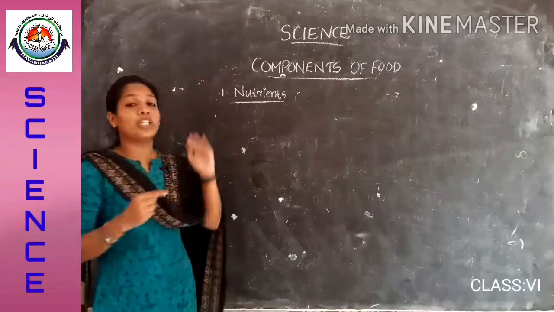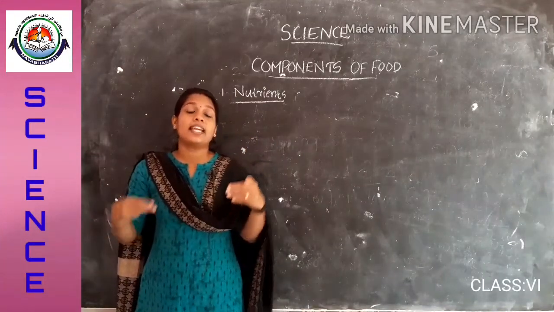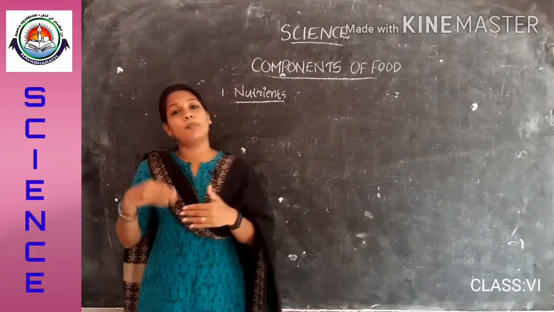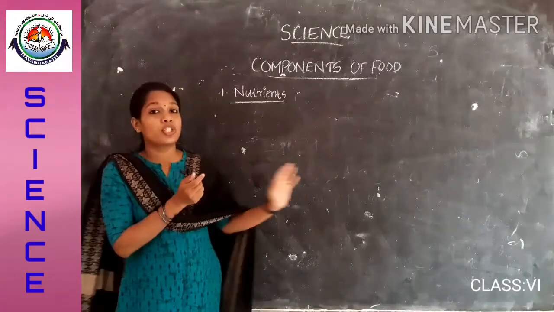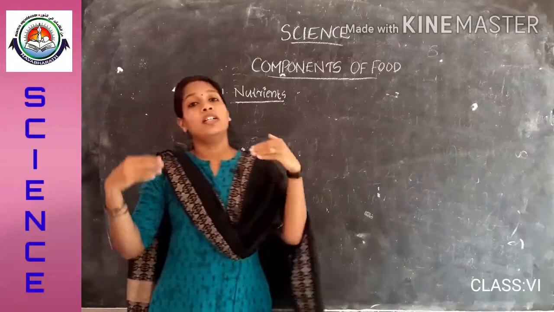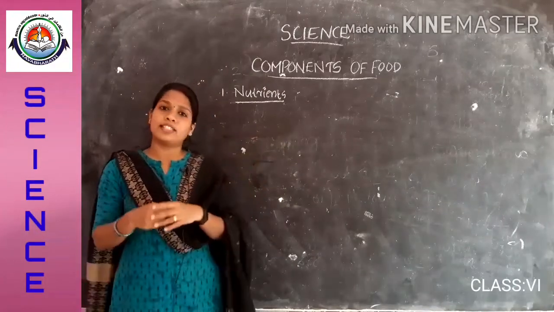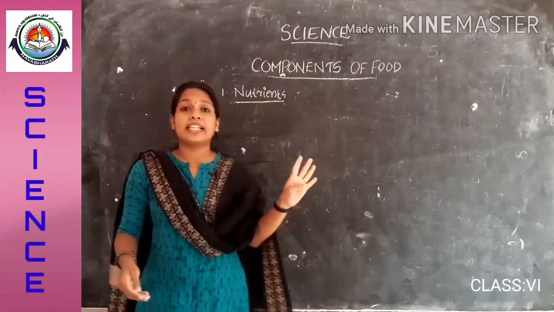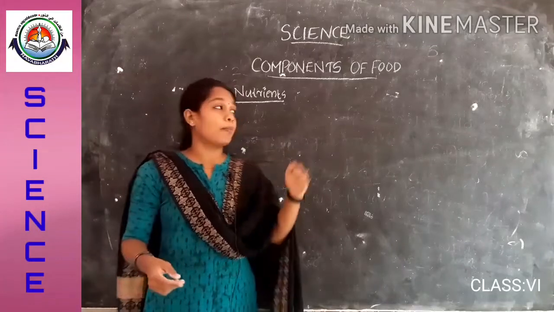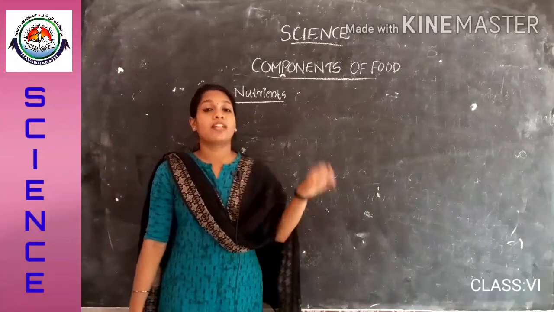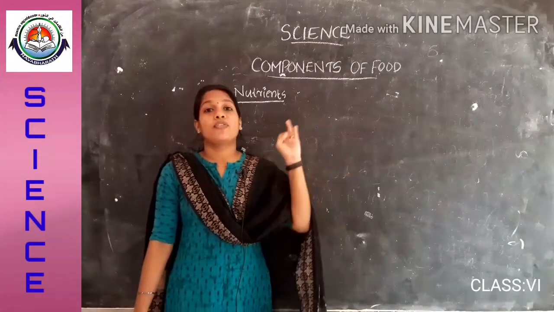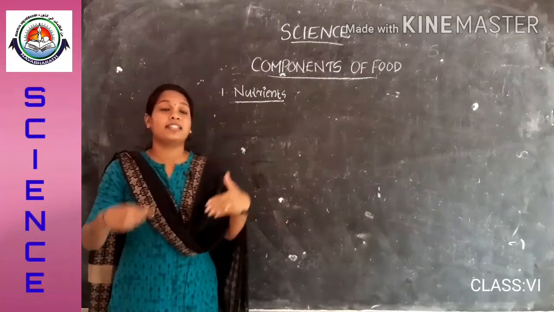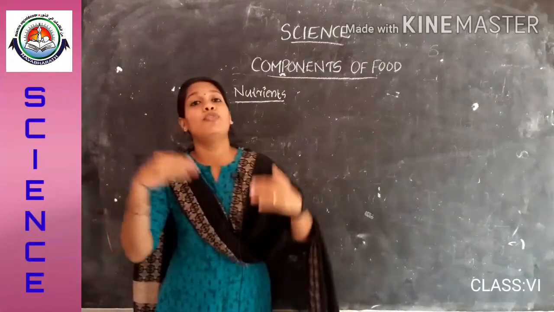Yes. Okay. So nutrients are the substances that an organism needs for growth, repairing and maintenance of our body. This is the function of nutrients in our life. So there are different kinds of nutrients: proteins, carbohydrates, fats, minerals, vitamins. These are the examples of nutrients. What are they? Carbohydrates, proteins, fats, then minerals and vitamins. These are the nutrients which are present in our foods.